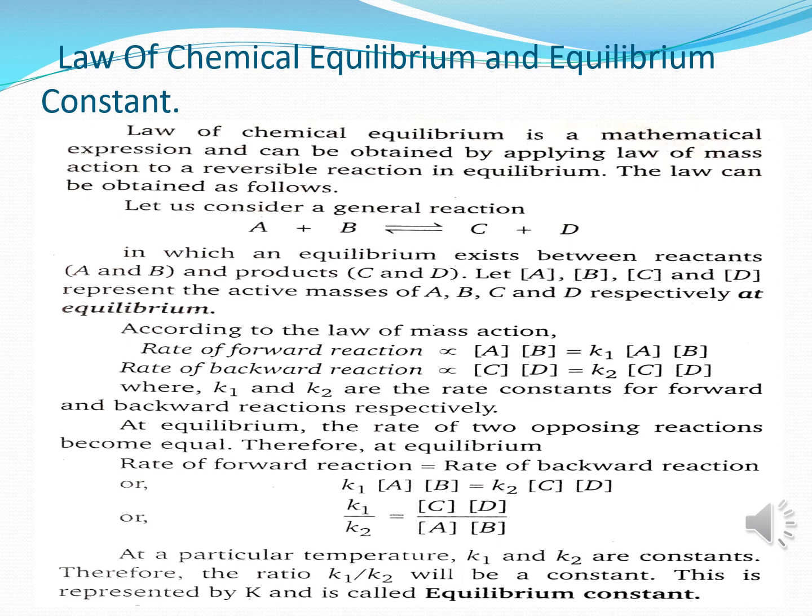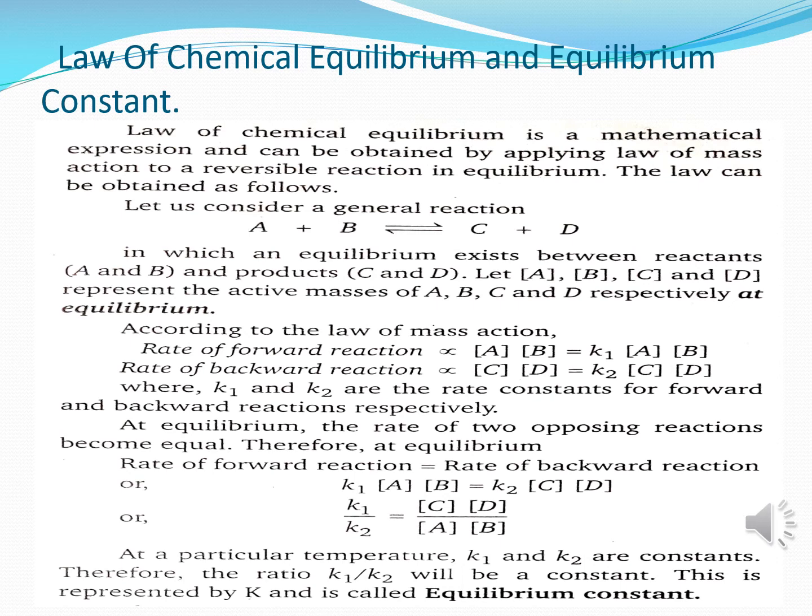Now here K1 and K2 are the rate constants for the forward and the backward reactions respectively. Now at equilibrium, the rate of forward reaction is equal to rate of backward reaction. So we can say K1 [A][B] is equal to K2 [C][D], or K1 upon K2 is equal to [C][D] upon [A][B].